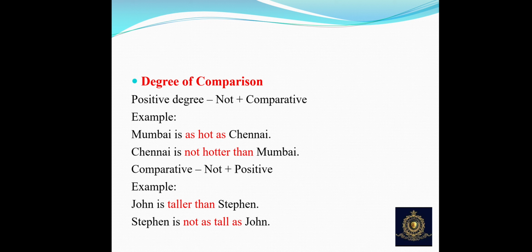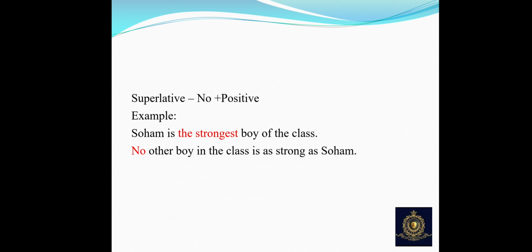Now the next degree of comparison is superlative, right? Superlative will be changed into positive always. So when we change superlative into positive, we have to use negation always. Remember, in a negative sentence you have to use negative words like no, not, never, nothing, nobody, etc.